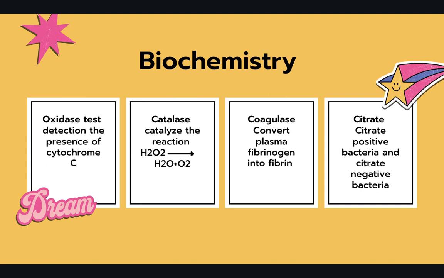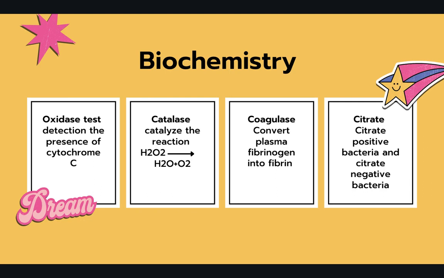For example, we have the oxidase test that is used to detect the presence of cytochrome C, and usually it is used to distinguish oxidase positive bacteria from oxidase negative bacteria. And also we have the catalase test that catalyzes the reaction of hydrogen peroxide into H2O and O2, and it is usually used to distinguish staphylococci from streptococci.